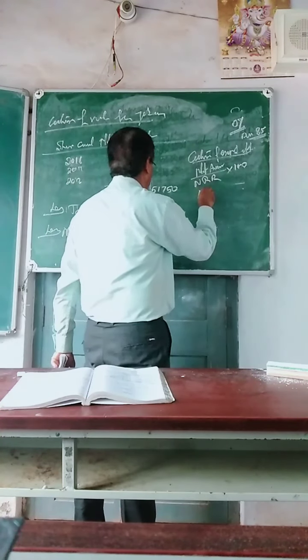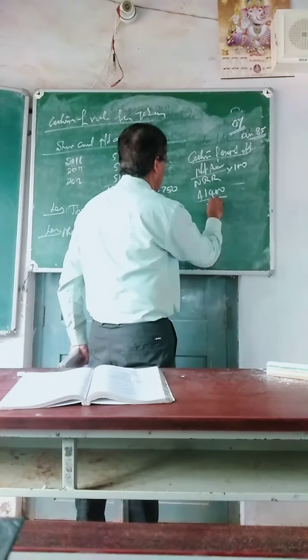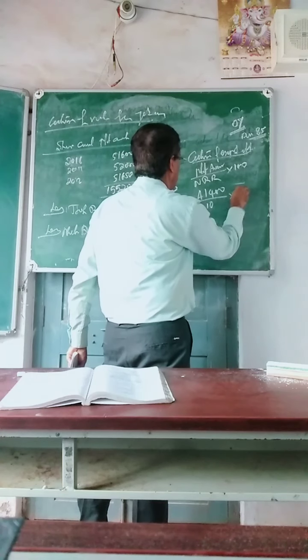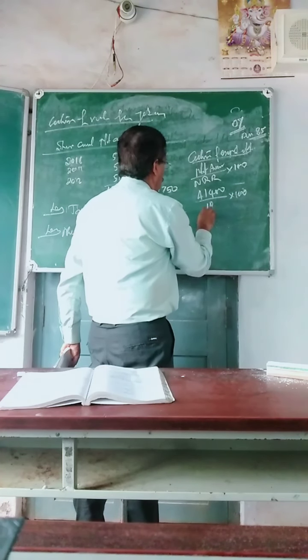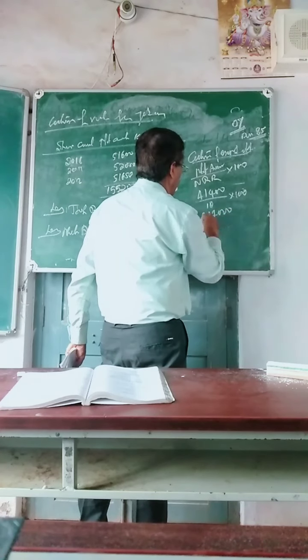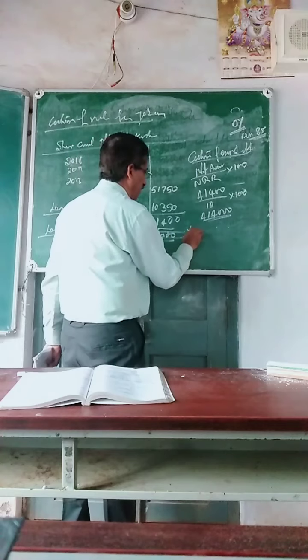So profit available 41,400 divided by normal rate of return, which in this problem is given as 10, into 100, is 4,14,000.